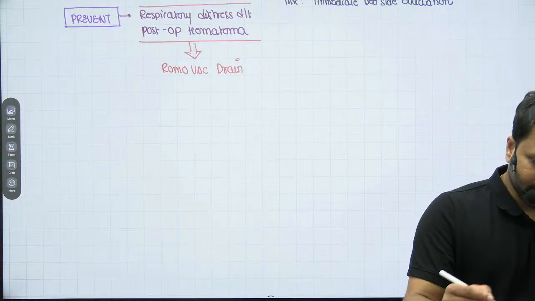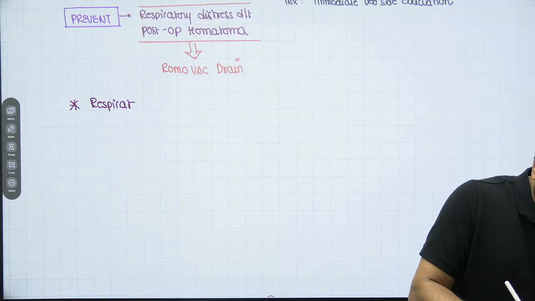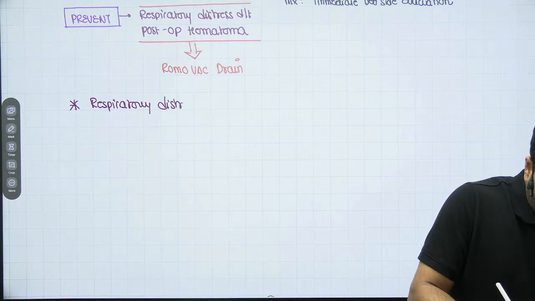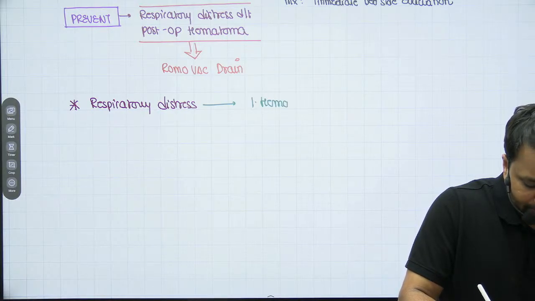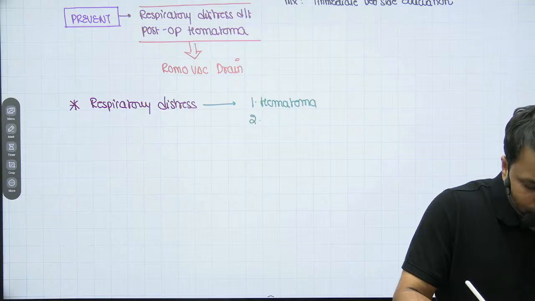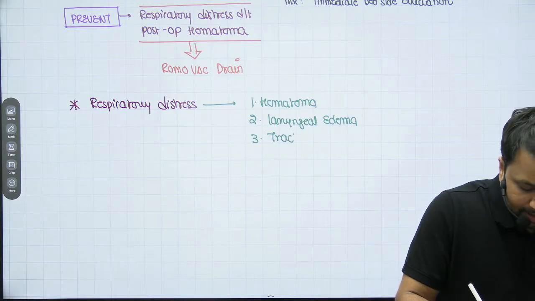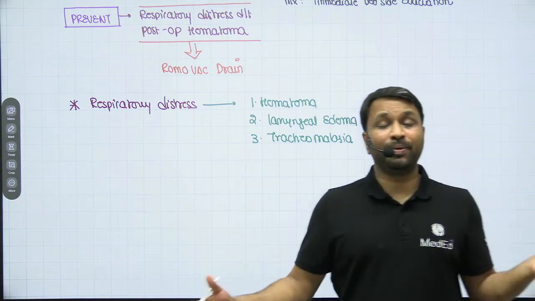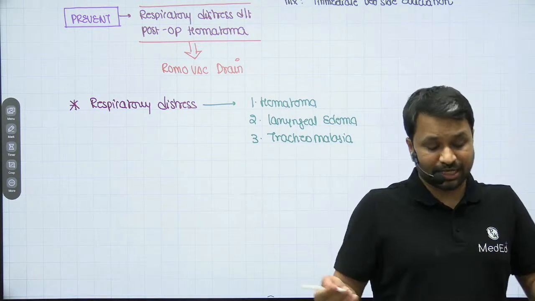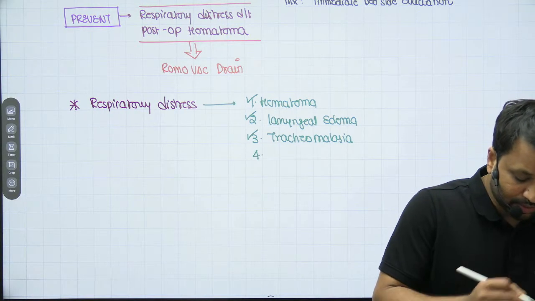That is your hemorrhage. The second post-operative complication that you can come across presents to you as respiratory distress itself. So what are the causes for post-operative respiratory distress? Number one is the post-operative hematoma that we just spoke about. Along with that, post-operative laryngeal edema. If the patient had a tracheomalacia, we have already discussed it. Malacia means weakness. A floppy trachea under the influence of negative pressure will collapse and cause respiratory distress. So post-operative hematoma, laryngeal edema, and the presence of tracheomalacia are going to cause the same issue.